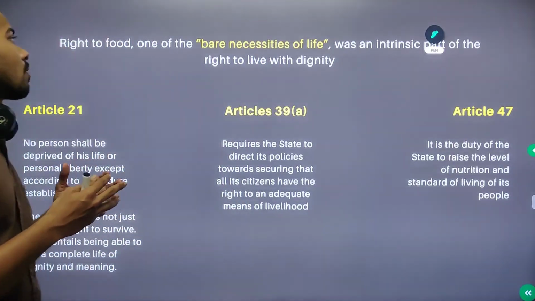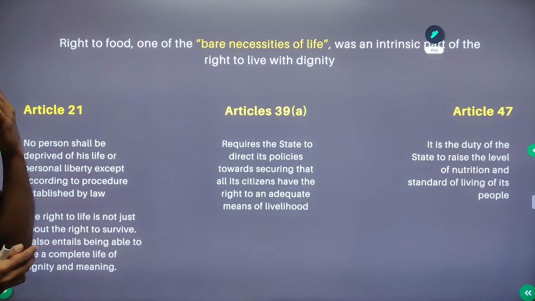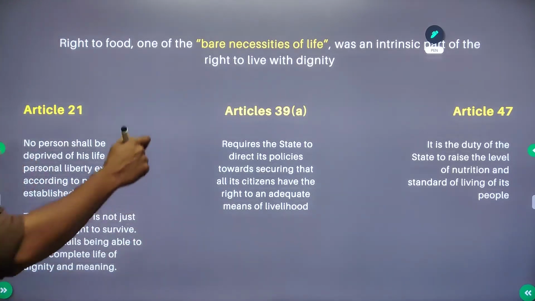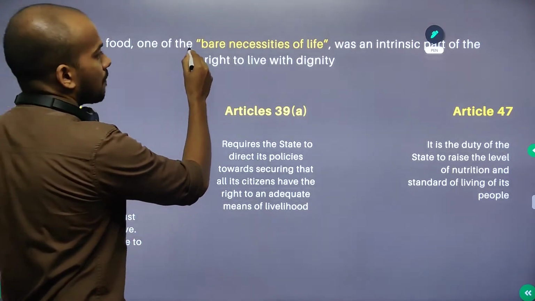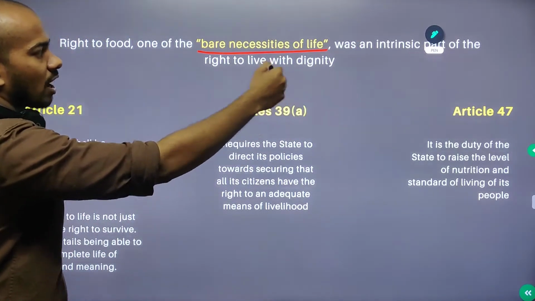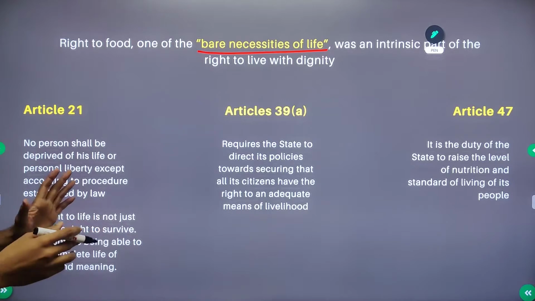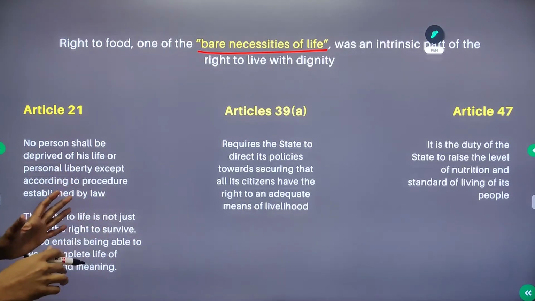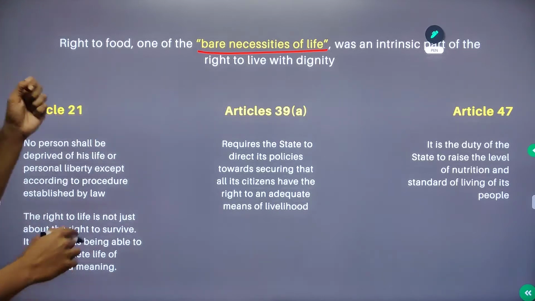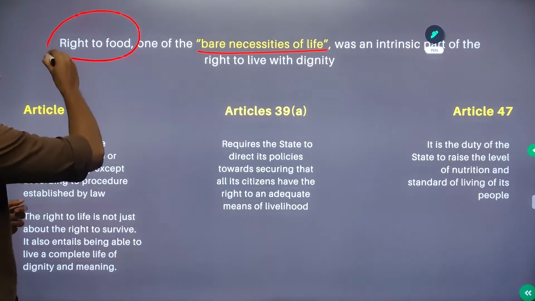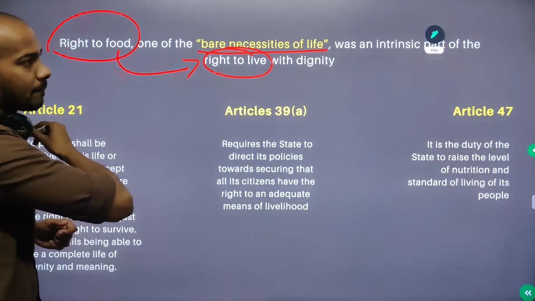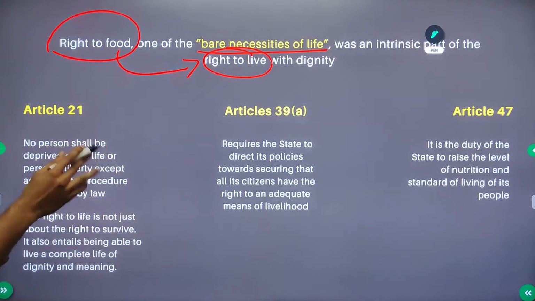The right to have food is, whether or not it is provided in the Constitution, one of the bare necessities of life. It was an intrinsic part of the right to live with dignity. This is what the court has said. So where is it mentioned? Right to food comes under the right to live. It is an intrinsic part of the right to live.